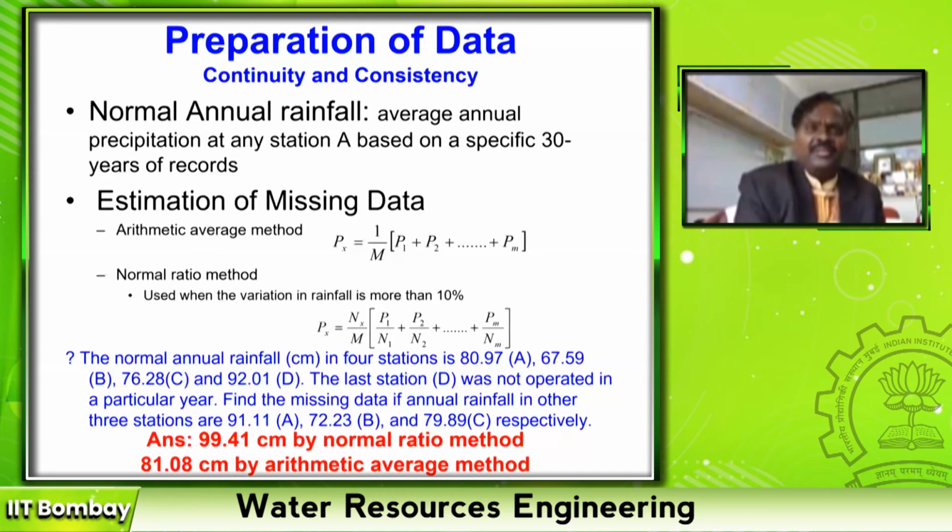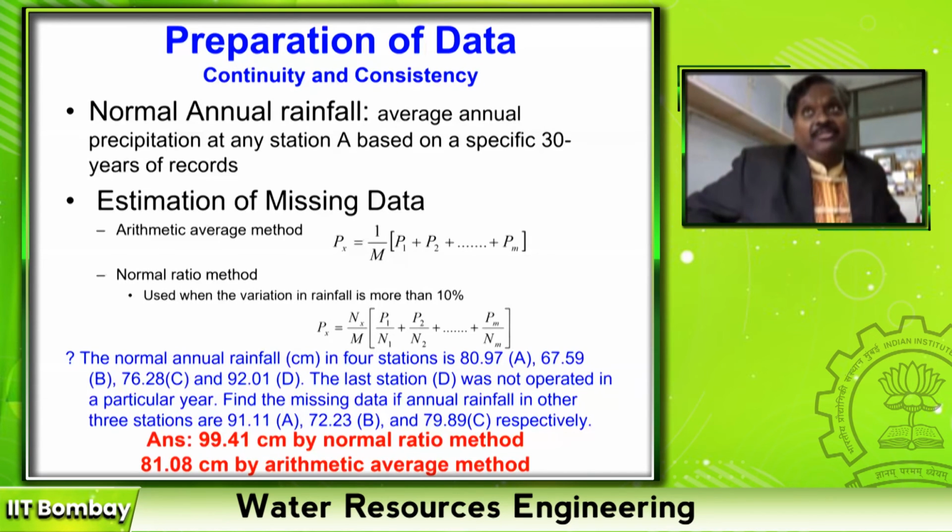And when somebody asks you a question, what is the rainfall in your region? Now I cannot say that 1st January this much, 2nd January this much, up to 30th December this much rainfall. What I do, I club everything and say that my annual rainfall of this year is this much. If you have measured it for 20 years, 30 years, take the record of 30 years. Every year you add, you get 30 points. Take the average of these 30 points and you get one number. And you say that my normal rainfall in this region is X mm.